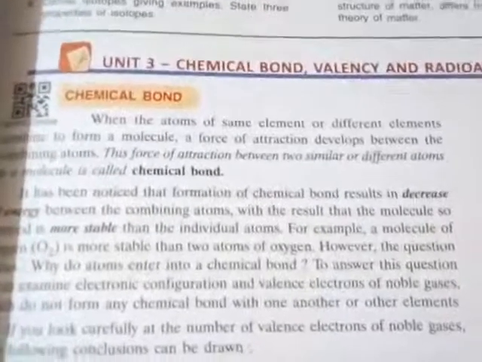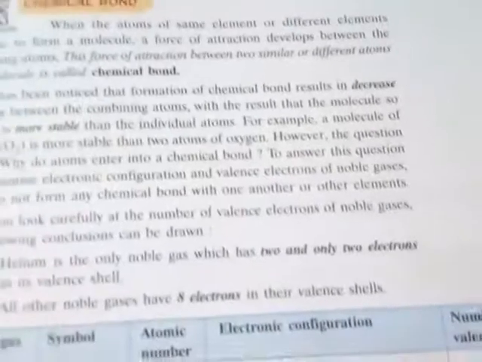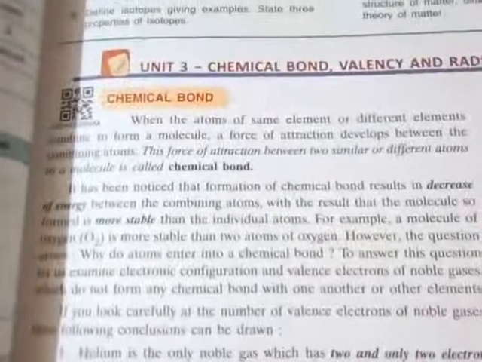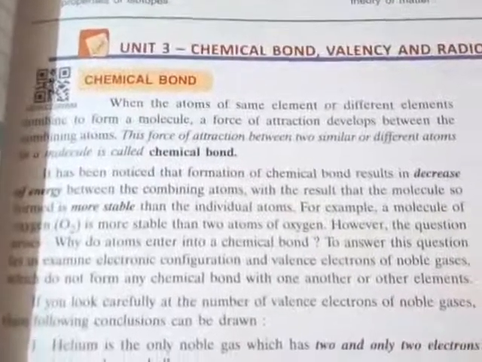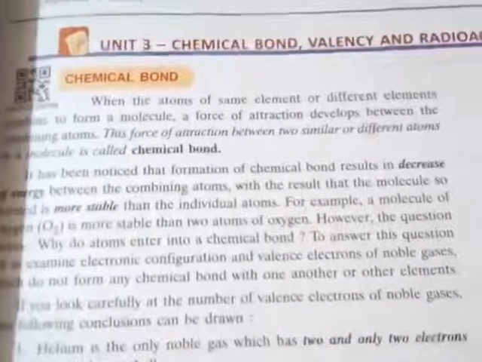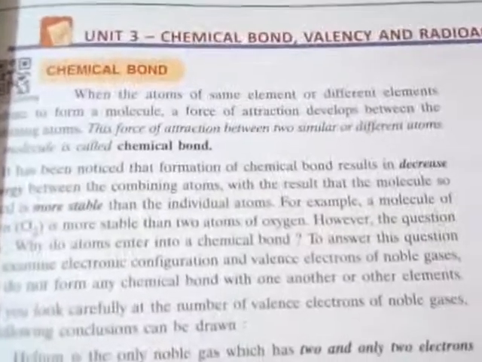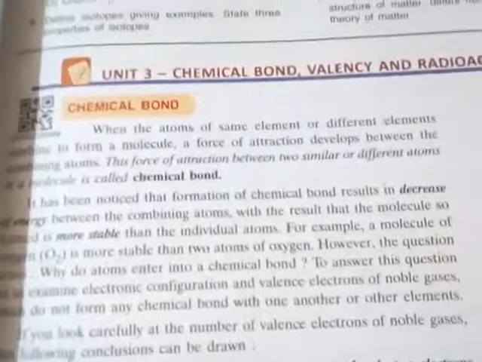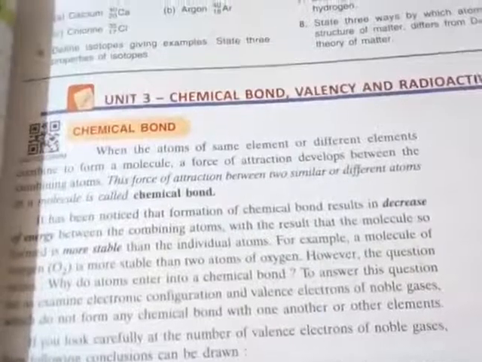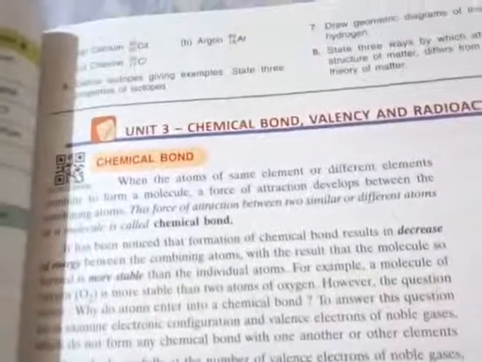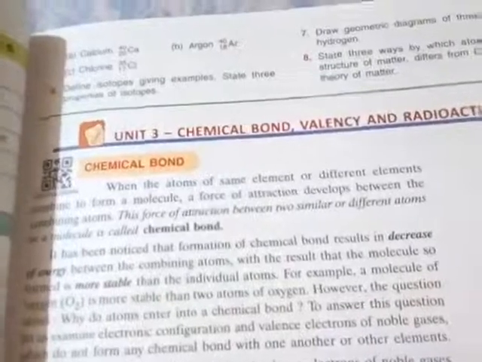Now coming to the chlorine atom. The chlorine atom also tries to complete its octet. How does it achieve this? It needs one electron to complete 8 electrons in the outermost shell. This is one pathway, and the second pathway is the losing of 7 electrons. So there are two possibilities: adding 1 electron or removing 7 electrons.